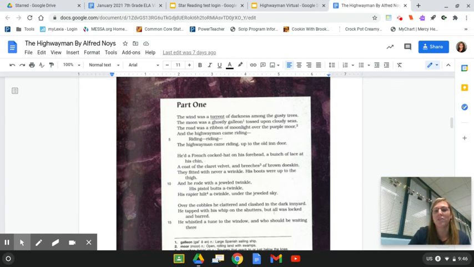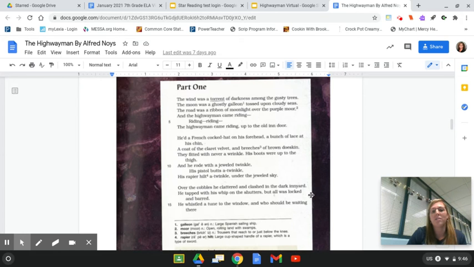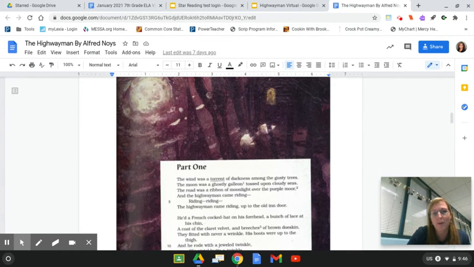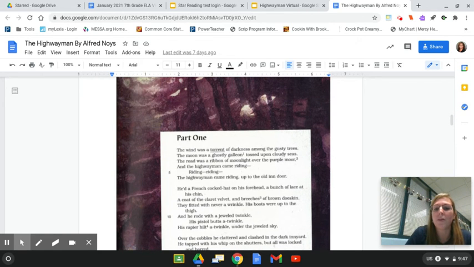So you can picture this torrent of darkness. So it's dark, and the moon is a ghostly galleon. And if you look down here, a galleon is a large Spanish ship, and so they've made that metaphor for the moon. And then the road is a ribbon of moonlight over the purple moors. Remember the moors that we saw?